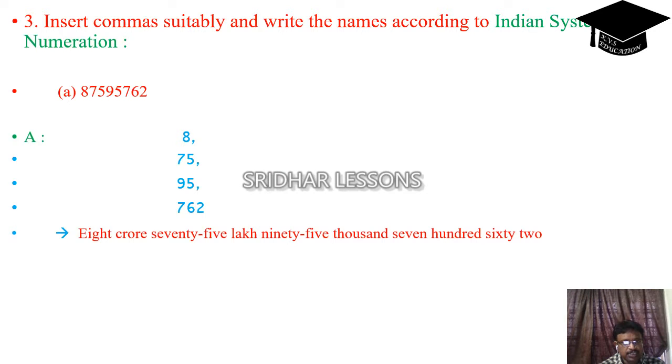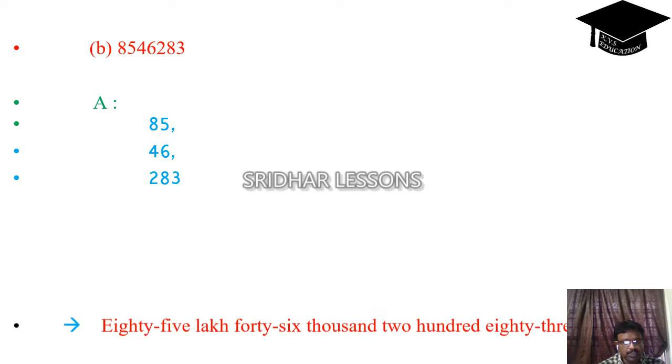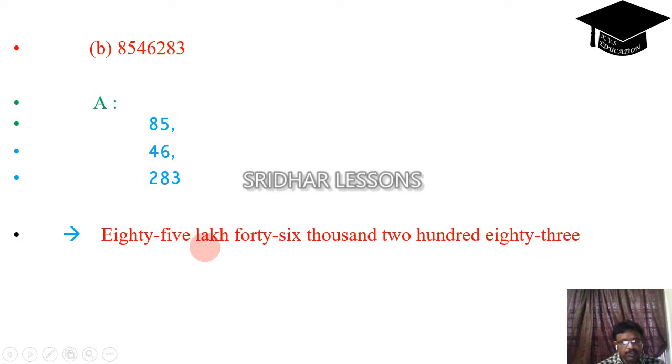Okay, we will see the next problem. 8546283. After the first 3 digits we put a comma, and after that the next 2 digits we put a comma. That means ones, tens, hundreds, okay, thousands, 10,000s. This is in the lakhs position. So 85 lakhs 46,283. See here, 85 lakh 46,283. This is the value.